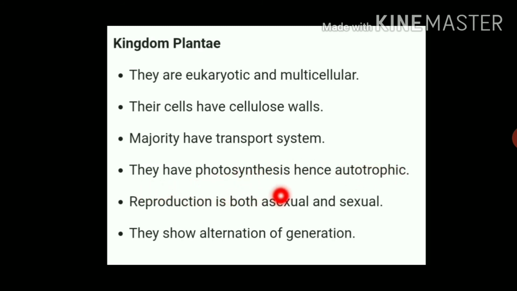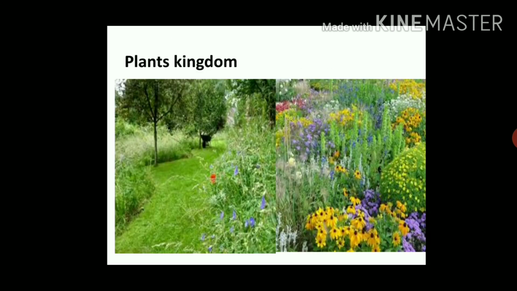Reproduction is both asexual and sexual. They show alternation of generation. These are some slides for kingdom Plantae which show the variety of plants. There are thousands and lakhs of species of plants.